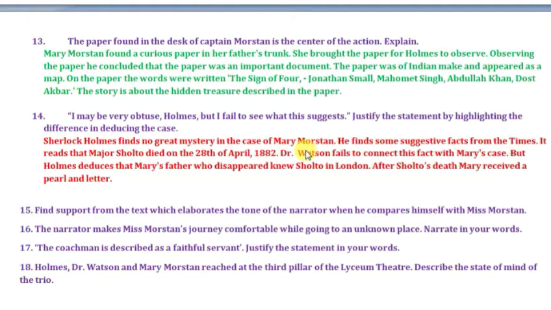He finds some suggestive facts from the Times. It reads that Major Sholto died on 20th of April 1882, and Dr. Watson fails to connect this fact with Mary's case, but Holmes deduces that Mary's father, who disappeared, knew Sholto in London. After Sholto's death, Mary received a pearl every year, and a letter, that was for 6 years.